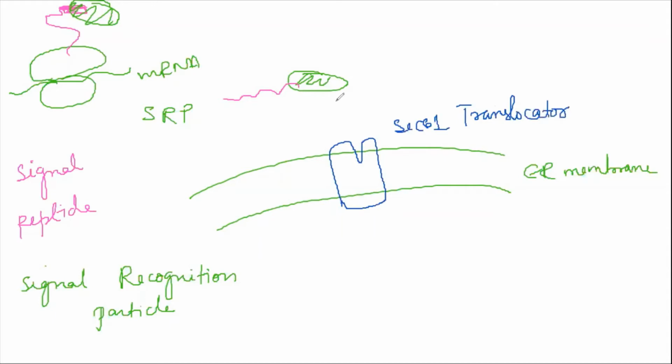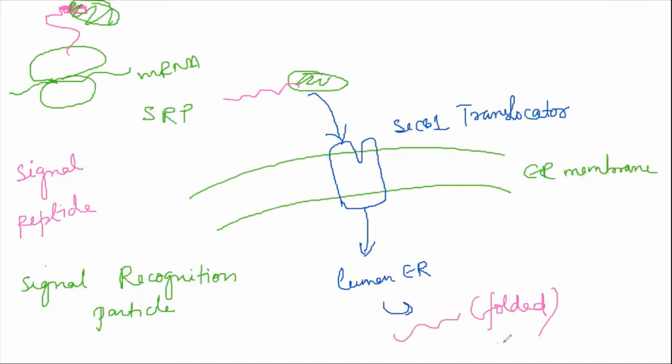The moment this comes and binds over here, the translocator opens up and it enters the lumen of the ER. Inside the ER, the polypeptide chain gets folded up, or in other words, it gets modified. Now it is clear. This is the entire story of what happens in the ER.